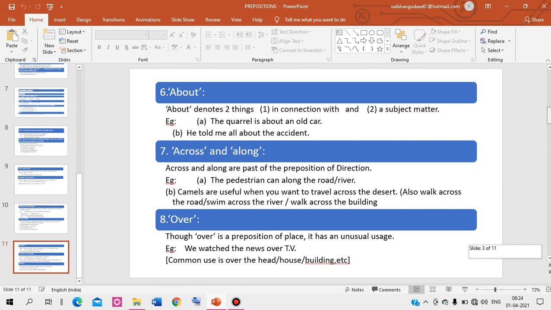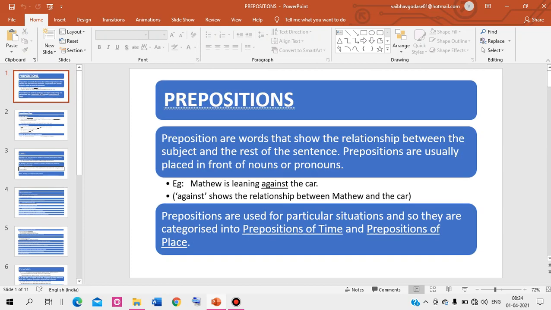There are two important things in prepositions. The first is that prepositions are used according to the situation, and there are some common prepositions. They can be used either as a preposition of time or a preposition of place.